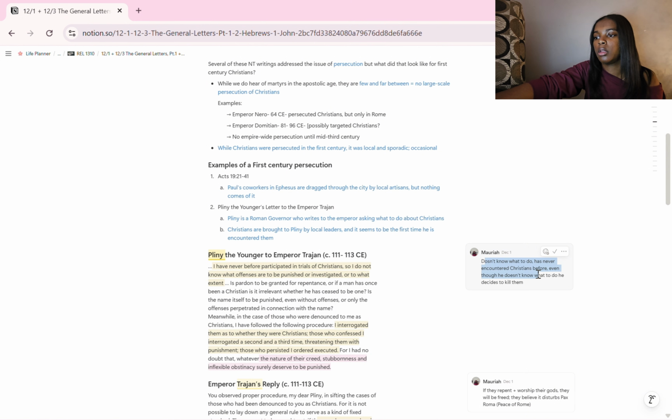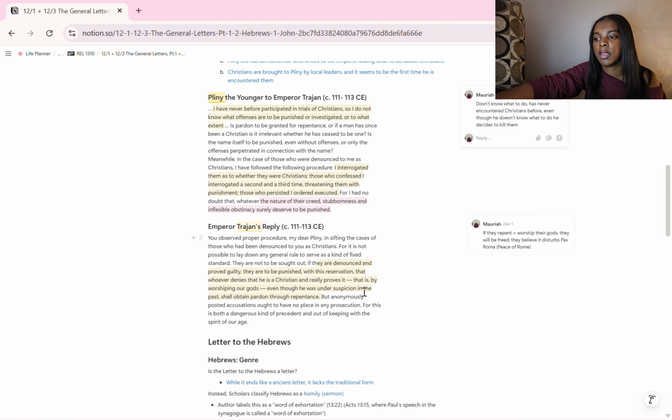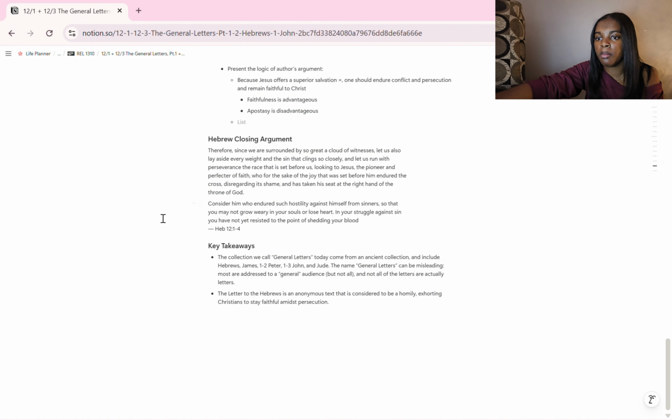So someone says they don't know what to do, has never encountered Christians before, and even though he doesn't know what to do, he decides to kill them. It kind of just gives more insight. And then a reply, I kind of just summarized the letter. I did the same thing for this one, for Emperor Trajan. If they repent and worship their gods, they will be freed. They will leave it, as it disturbs Pax Romana, which is the peace of Rome. But I have those in there.